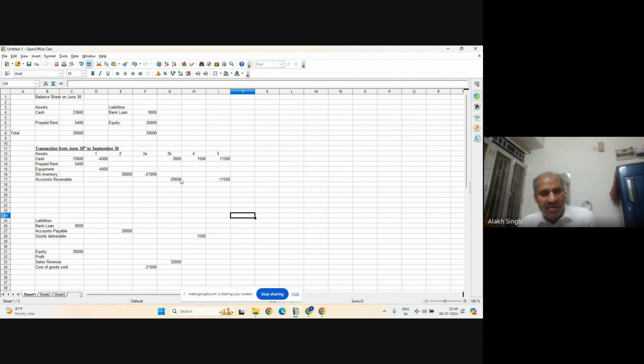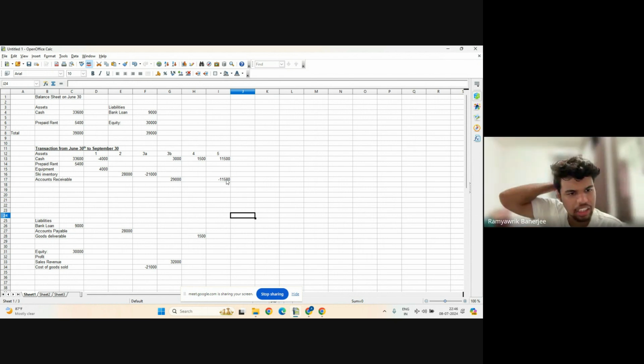17,500. And we already received cash. So one is positive, cash has increased, and accounts receivable has decreased, negative. So our balance sheet will balance. So why did the accounts receivable decrease?